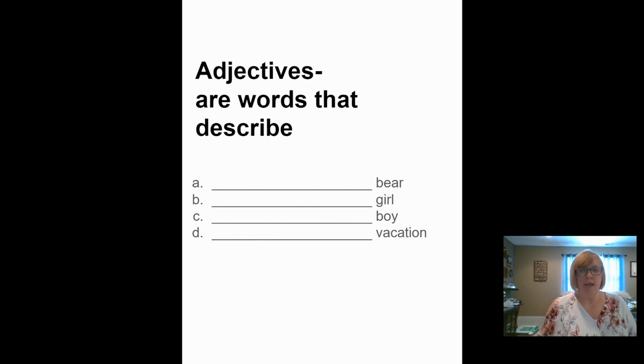I'm going to do the first one and leave the rest for you to practice at home. You do not have to send this to me. This is just practice. So you could practice writing it or you could practice saying it to someone. Okay? So for bear, I decided to put grizzly bear, type of bear. Yep, you could say brown bear, furry bear, large bear. I didn't think of that one. Teddy bear. Good job. So just practice using an adjective for the other three words, okay? And remember to pick something that would give a good picture in someone's head for describing.